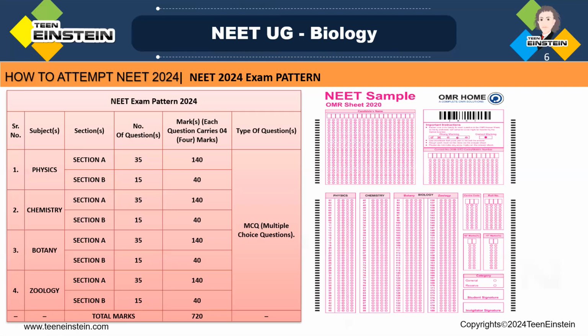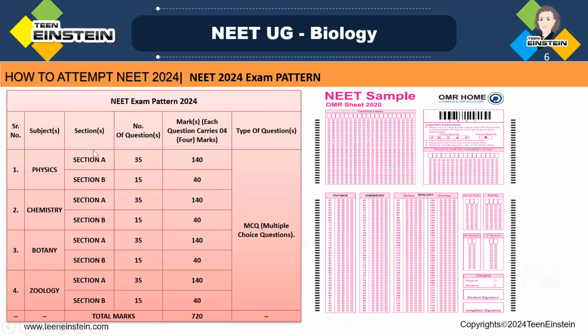Each subject, you can note down, is divided into two sections, section A and section B. Section A has 35 questions, section B 15 questions. Again, within section B, the candidate needs to answer only 10 questions, and the question paper will be based on the syllabus of physics, chemistry and biology from 11th and 12th. So you will know which chapter or topic is easy for you and what its weightage is. Based on that, you should prepare.